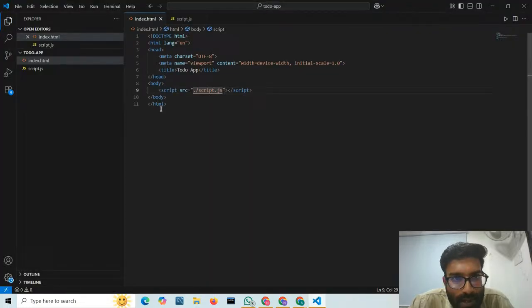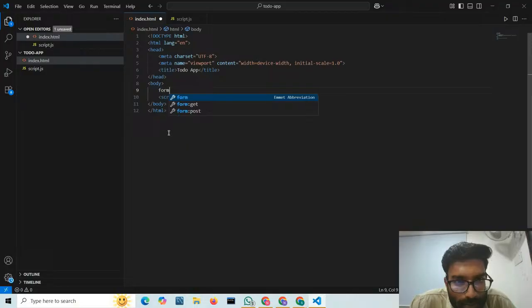Okay, so you can see the title of my page is To Do App, and my page is empty for now, right? So if our page is empty, let us give something to our page. We have to make a to do app. So in the to do app, what you will do, you will create a form.